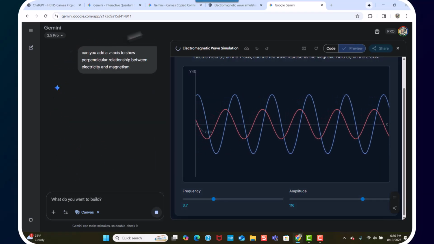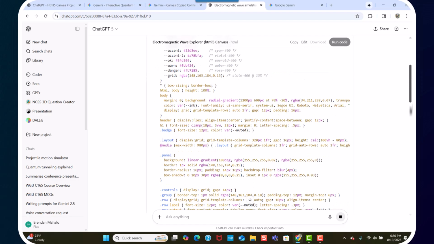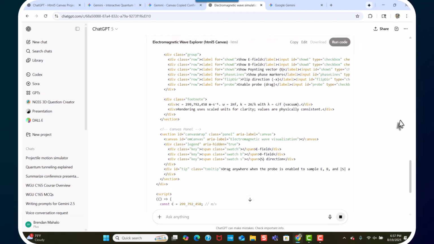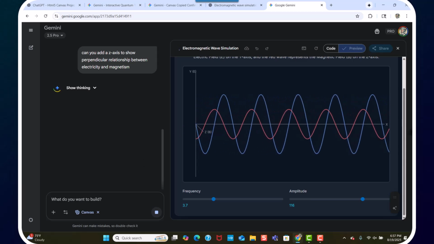So this is going to run something. Let's see how we're doing over in. All right, so here we got this is done. Let's see what this code looks like. Oh, it's not done yet. So this is still writing code. It's still writing code down here. As soon as it's done, I can click on that where it says content is not still generating. So Gemini is faster. What's it doing? It's thinking still. So this will be tricky. It's got a z-axis, but how's it going to show that?